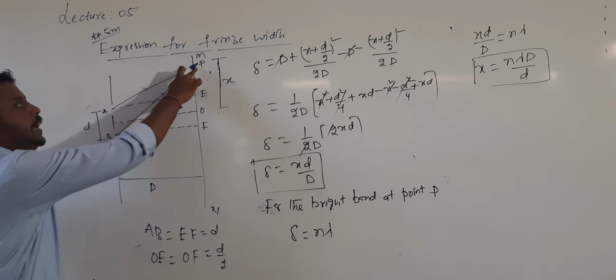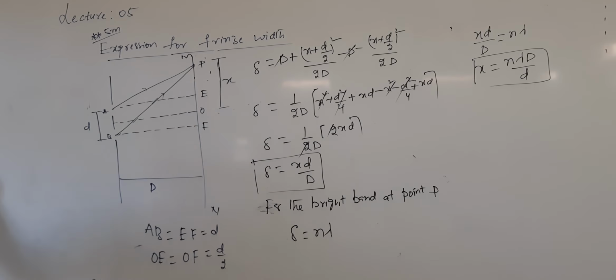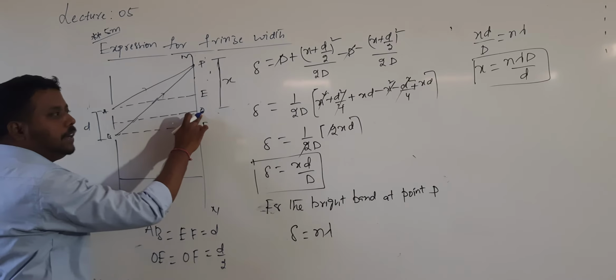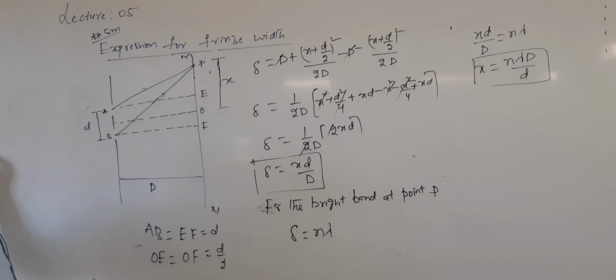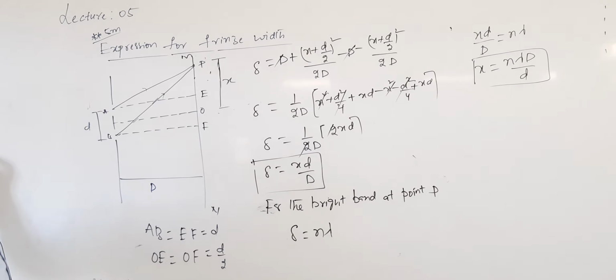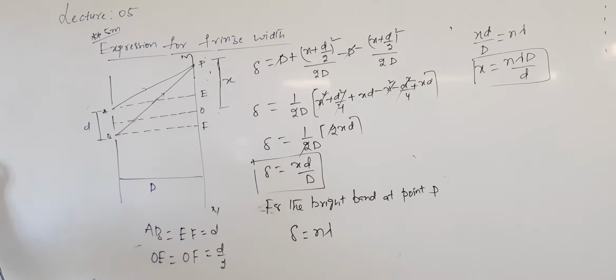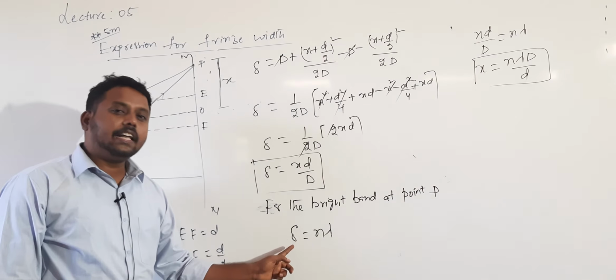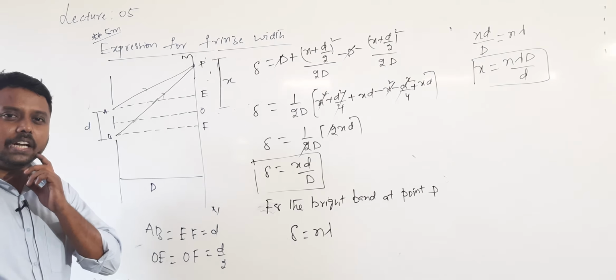So if I call P the nth bright band, the distance of the nth bright band from the central bright band is given by n into lambda into capital D divided by small d. Are you getting it? You can derive the expression for the fringe width by considering the point P as a bright or dark band. For example, for the dark band at point P, delta should be equal to 2n plus 1 into lambda by 2. I will show that also.